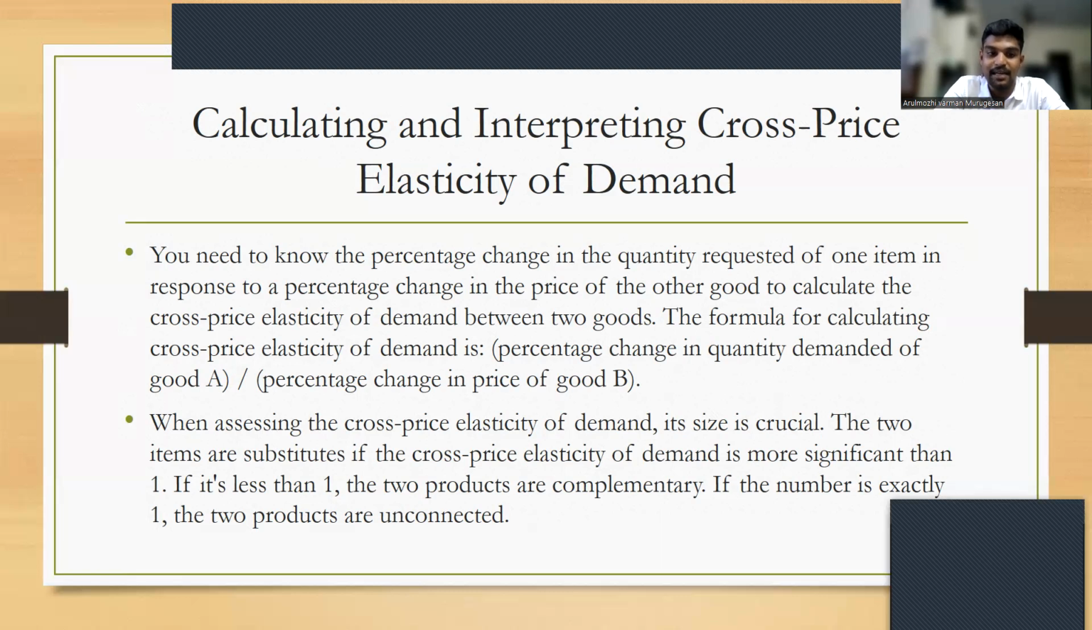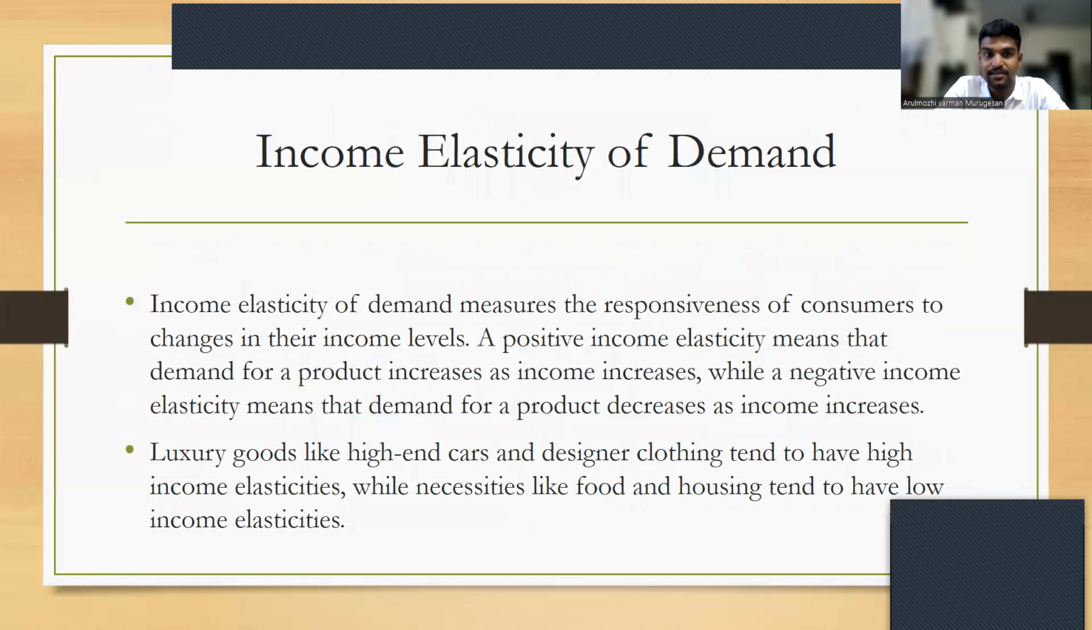If the number is exactly 1, the two products are unconnected. Income elasticity of demand. It measures the responsiveness of consumers to changes in their income levels. A positive income elasticity means that the demand for a product increases as income increases, while a negative income elasticity means that the demand for a product decreases as income increases.